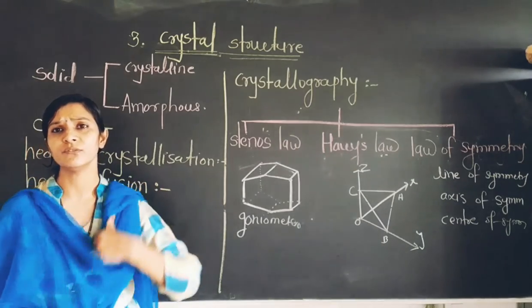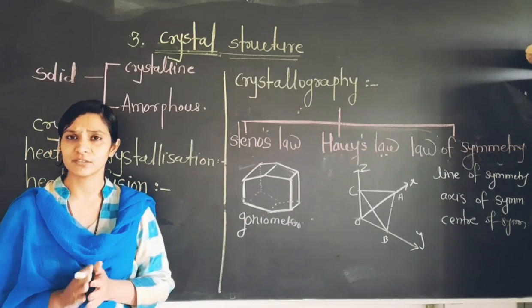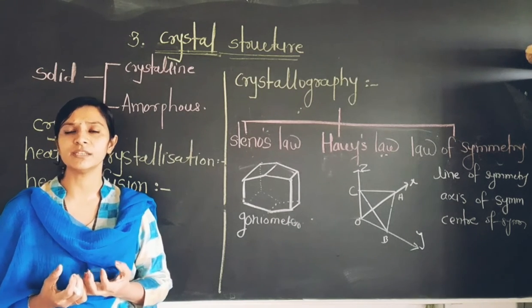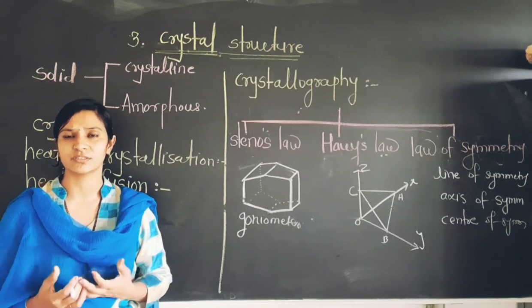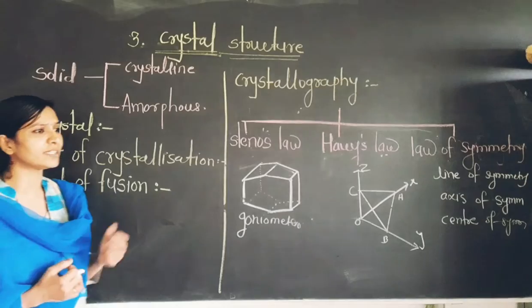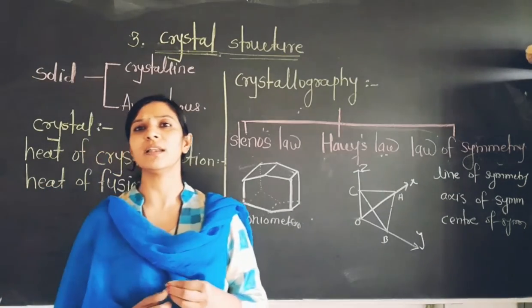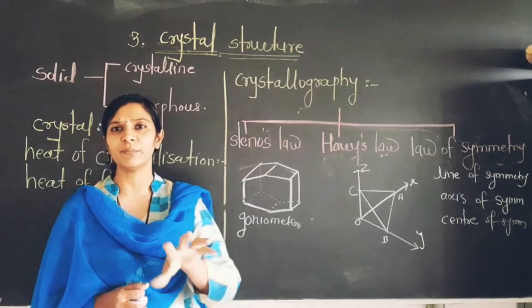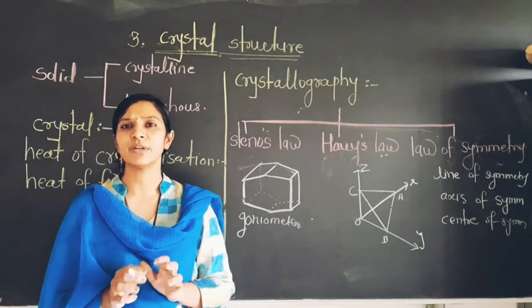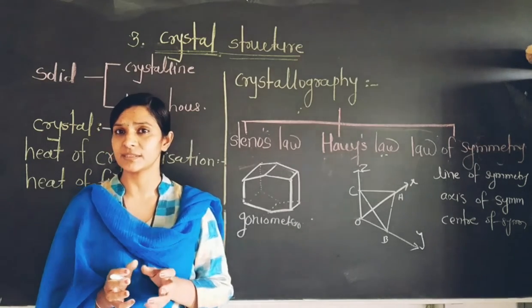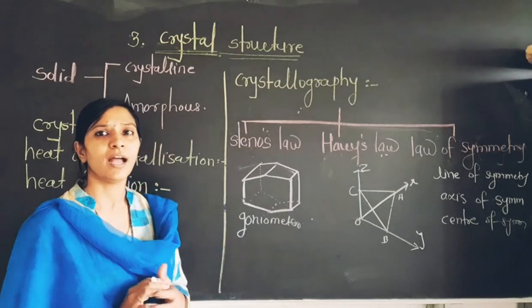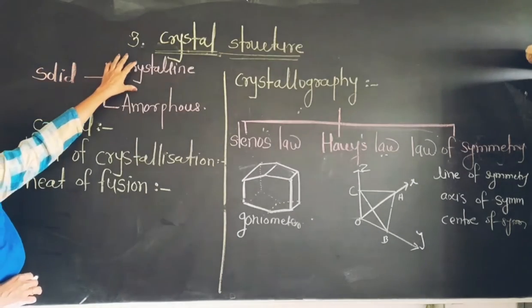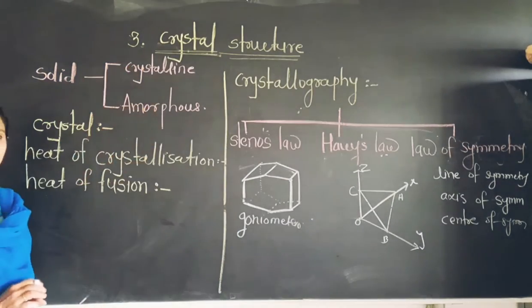So friends, what is meant by solid? You know the definition of solid. The solid material is compact in nature. It has a specific geometry, specific shape and specific structure, and such a type of material is known as solid material. Solid materials are compact in nature, isn't it? Because their shape is perfect and we are able to pick it up. Also we are able to find the specific arrangement present in the solid material as compared to gases and liquids. So friends, look toward this. The solid material is classified into two types: first is crystalline and another one is amorphous.